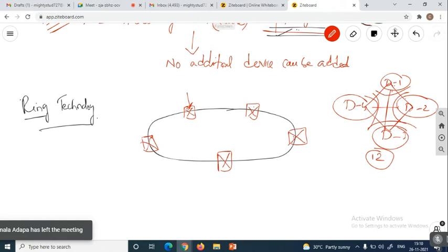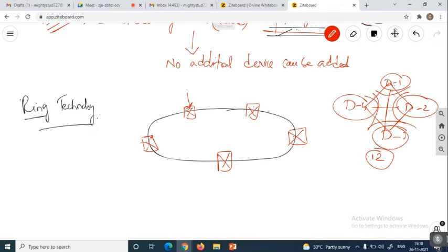In ring technology, what is happening is every device is sending the data to the next succeeding device, and after processing the information, this device transfers the data to the next one. That is, the information is traveling in a circular manner.